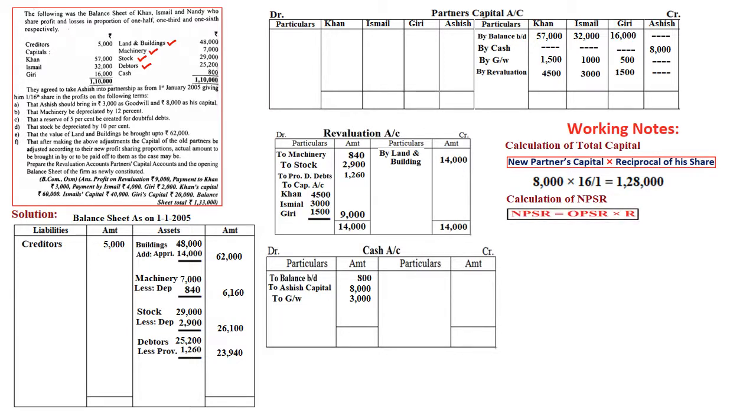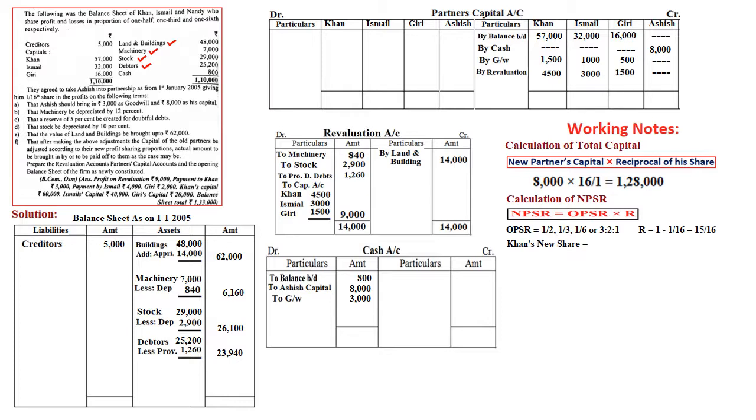Then Khan's new share, applying the formula, is 3 by 6. Now we are taking 3 by 6 into 15 by 16. That is equal to 45 by 96. Then Ismail's is 2 by 6 into 15 by 16, where 15 by 16 is the remaining share. That is equal to 30 by 96.